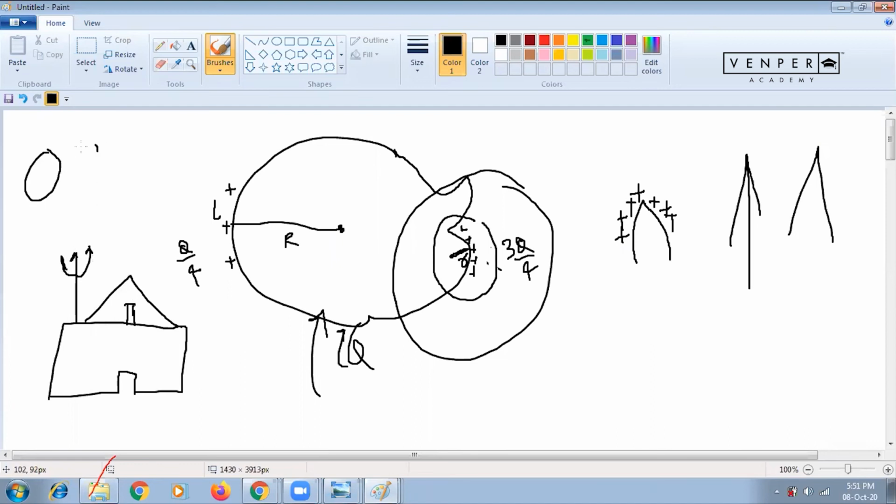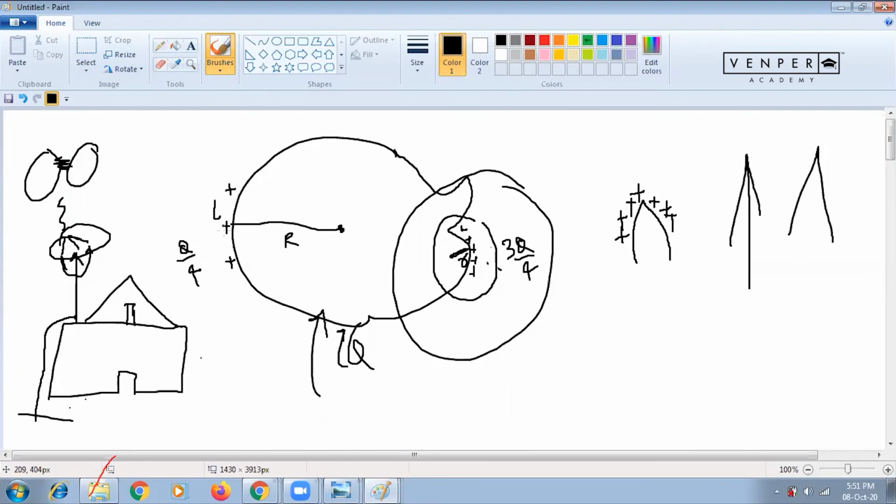Whatever charge is coming from the cloud, due to collision of the clouds, will come to this pointed structure and accumulate here. Then it will go through the wire to the ground. That is the use basically.